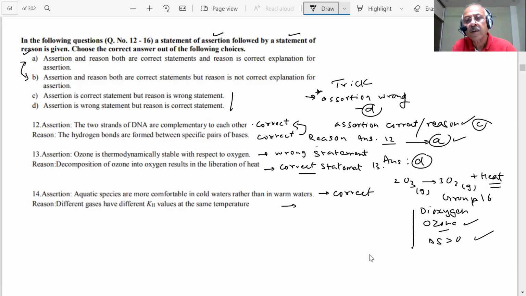This statement is also correct. Is it the reason that aquatic species are more comfortable? Tell me. No, sir. So this is not the reason for the assertion. Then which is the correct answer? 14th, answer B.